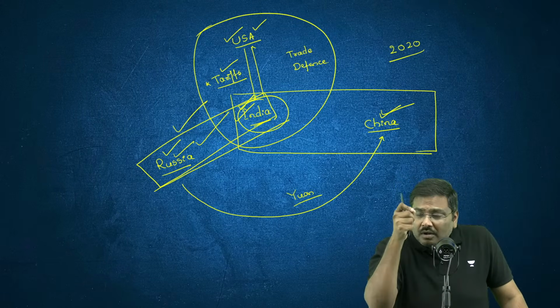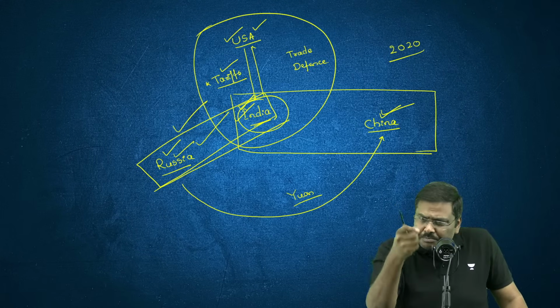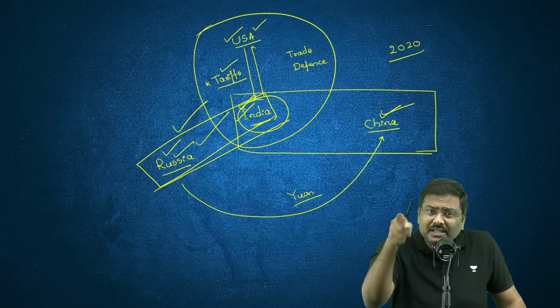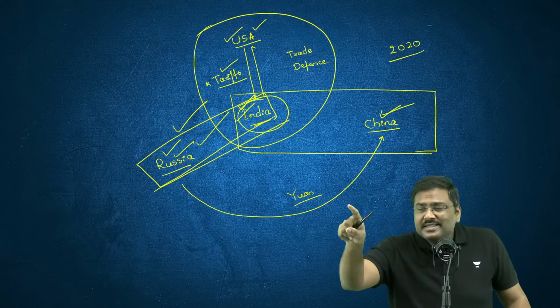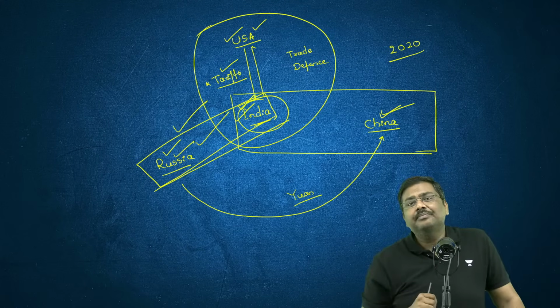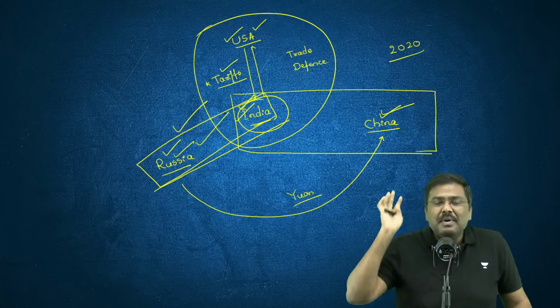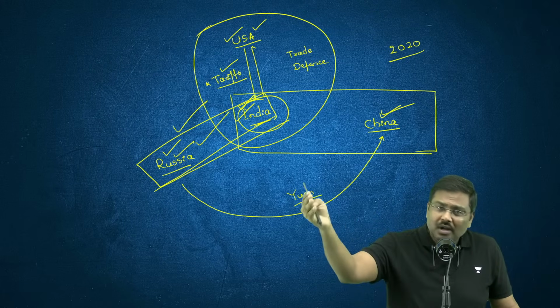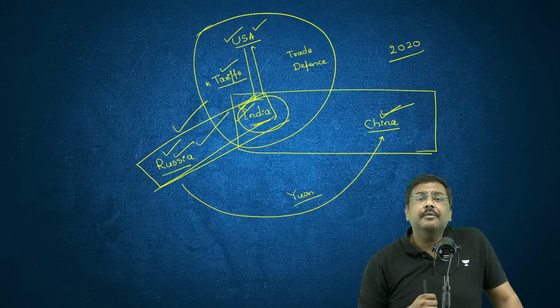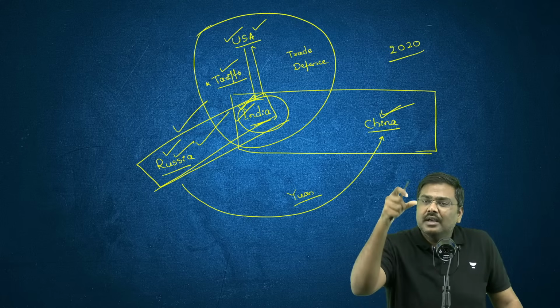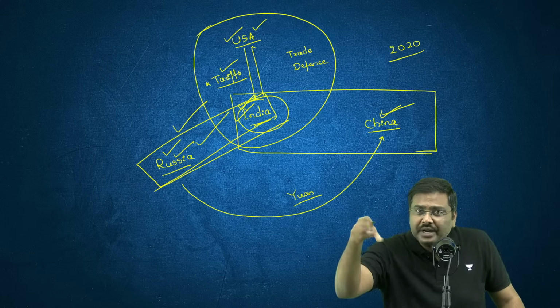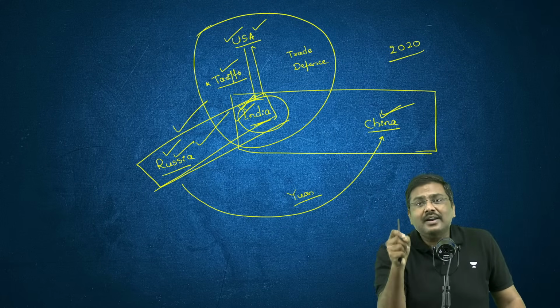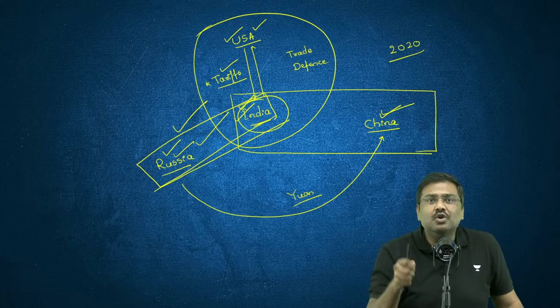Now understand this improvement in the relationship, despite knowing that China has supplied equipment to Pakistan. China is investing in Pakistan. The CPEC, the China Pakistan Economic Corridor, is a point of contention for India. Despite knowing all of this, we have been negotiating with China. So again, the argument is strategic autonomy.